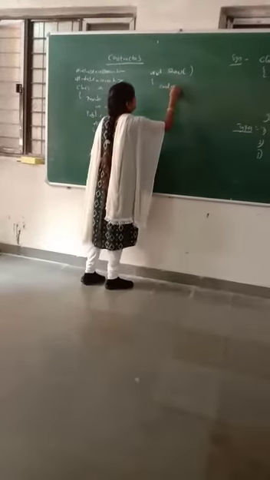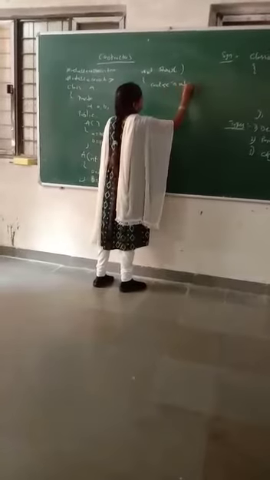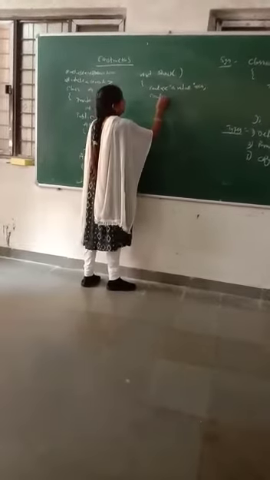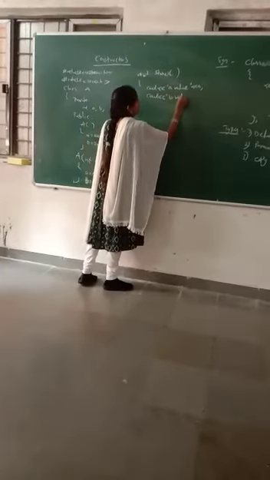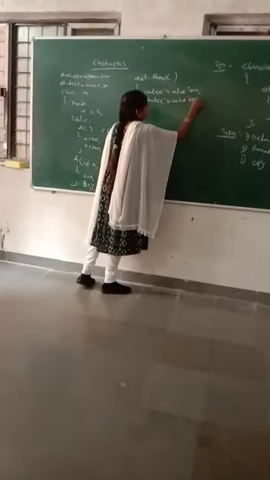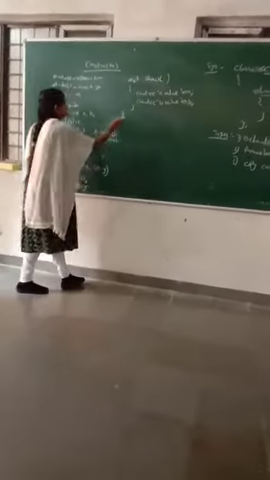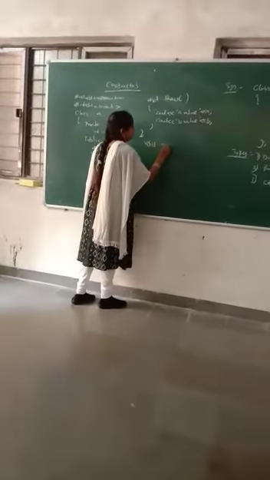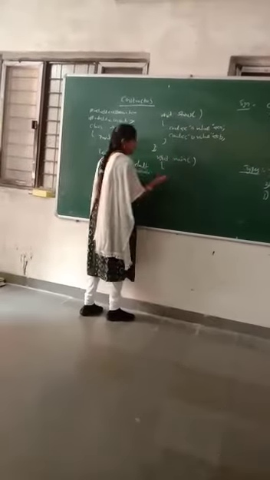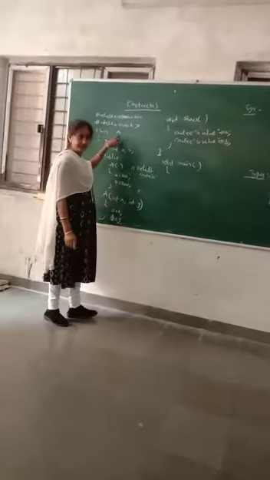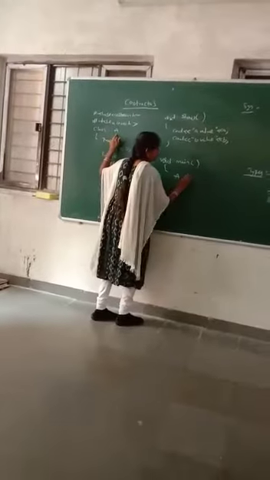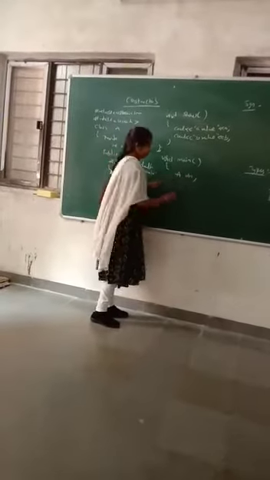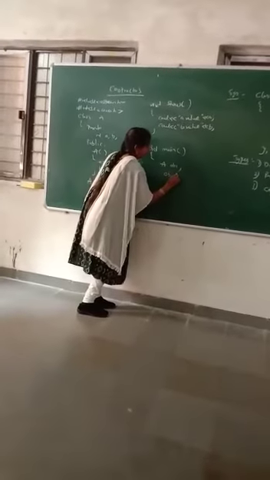So cout A value, next, B value. Then I am closing the total class here. I am writing the main method. In this main method, I am creating an object for the class, that is A OB1. It is an object for A class. OB1.show.